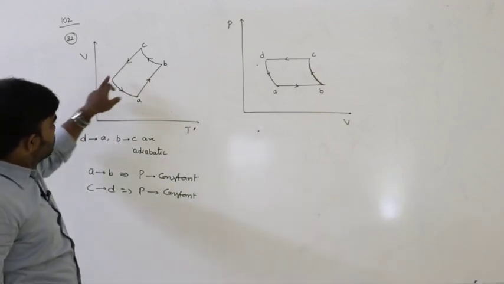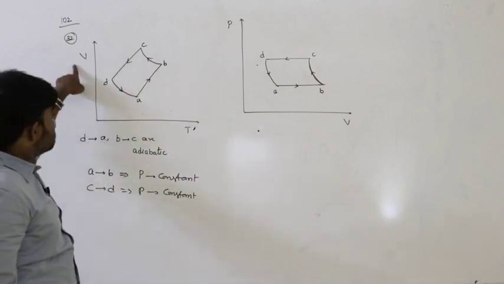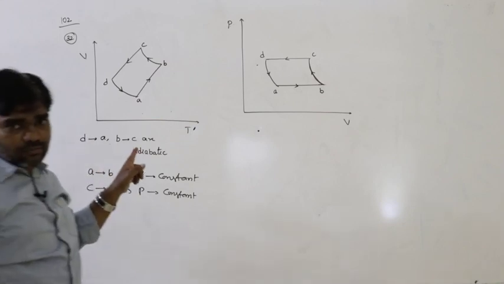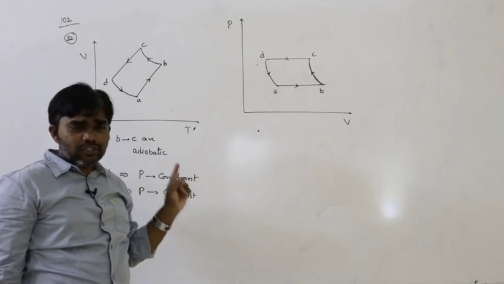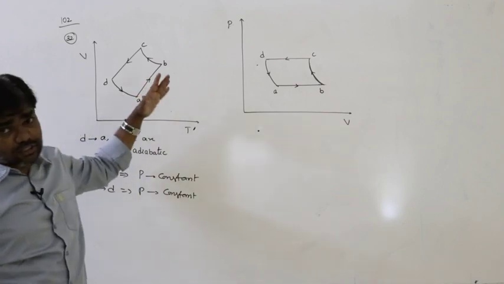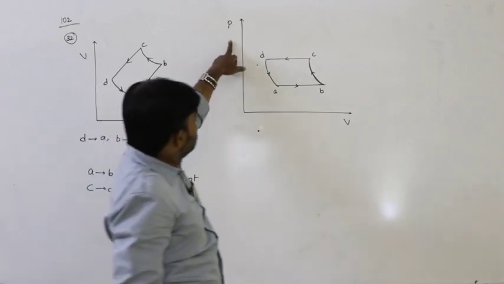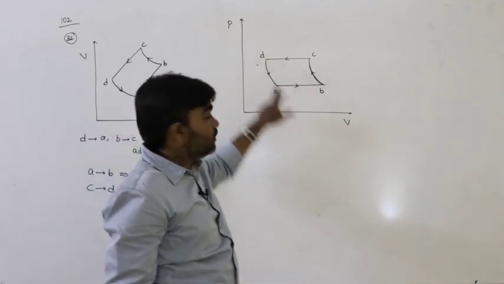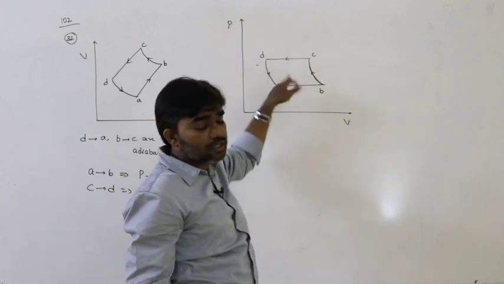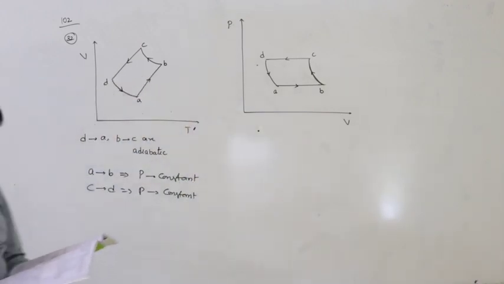See here, C to D, A to B, pressure remains constant. So this is the volume temperature graph. Remember Charles' law: at constant pressure, volume is directly proportional to temperature. That means pressure is constant, and the shape of the graph is a straight line passing through origin. So these two will be the same. Here we are drawing the graph between pressure and volume. If the pressure remains constant, the shape of the graph is a straight line parallel to the volume axis. Pressure does not change, only volume changes. So that is the graph.